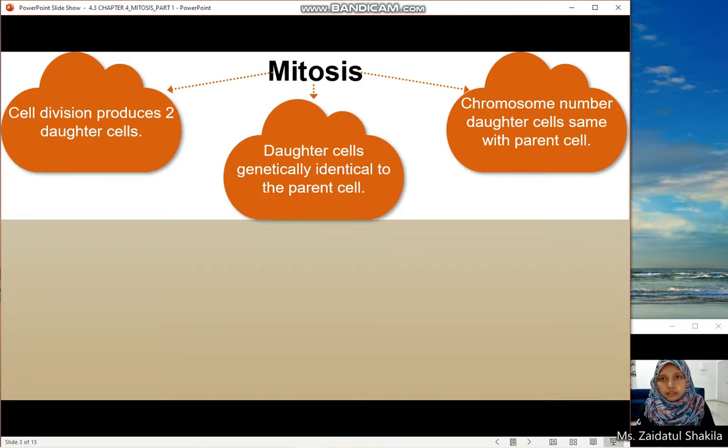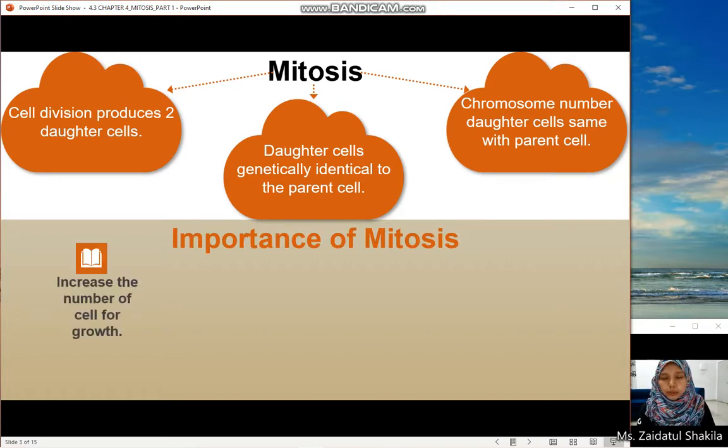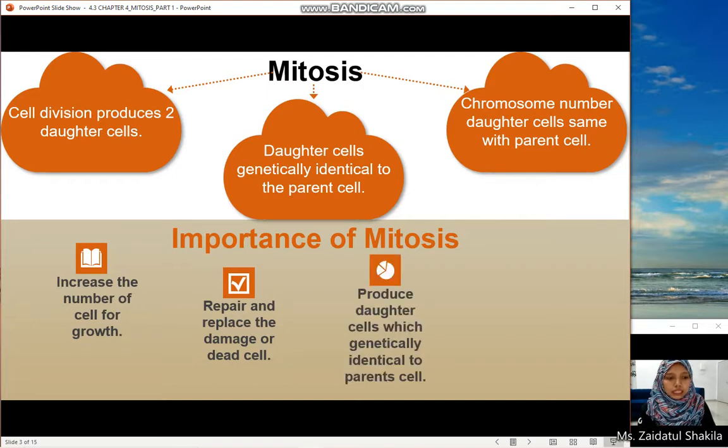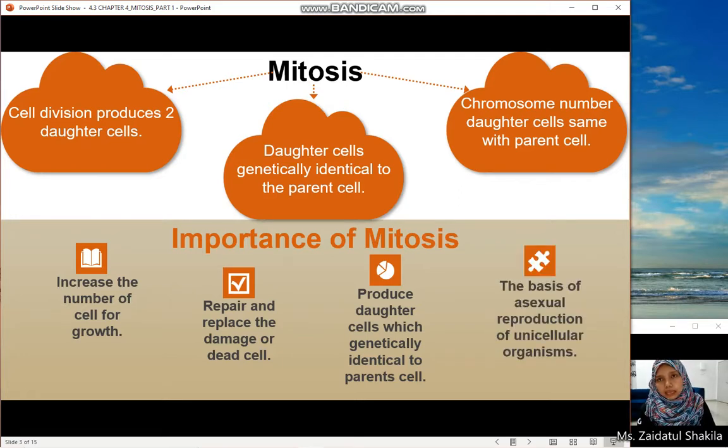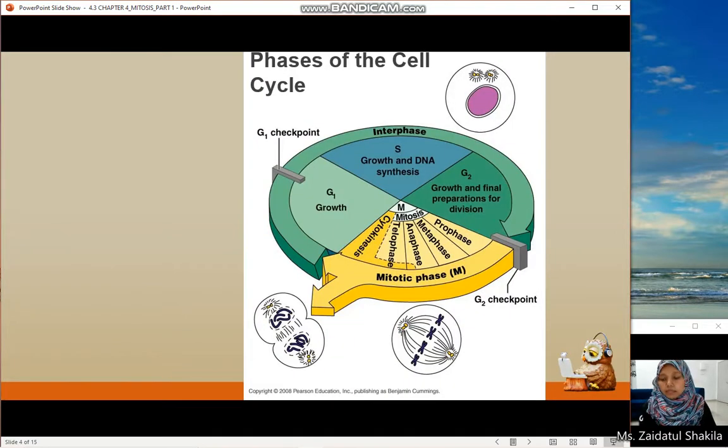There are a few importance of mitosis. Number one, mitosis increases the number of cells for growth. Number two, it is used for repairing and replacing damaged tissue. Number three, mitosis produces daughter cells which are genetically identical to the parent cell, and mitosis is the basis for asexual reproduction of unicellular organisms like amoeba. So mitosis is the part of the cell cycle in which the nucleus of the cell will divide into two.